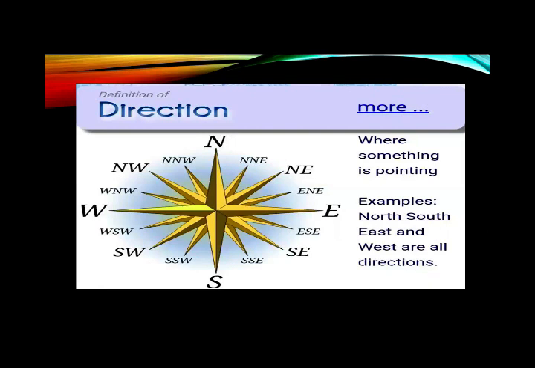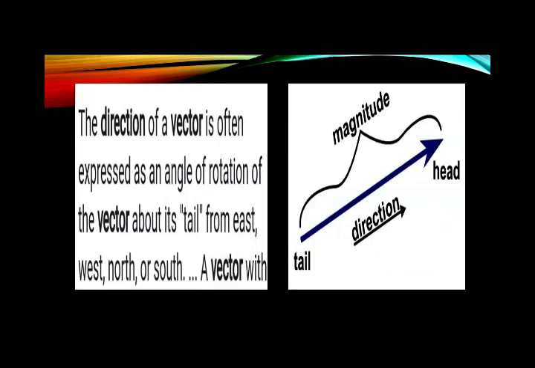The direction of a vector is often expressed as an angle of rotation of the vector about its tail from east, west, north or south.